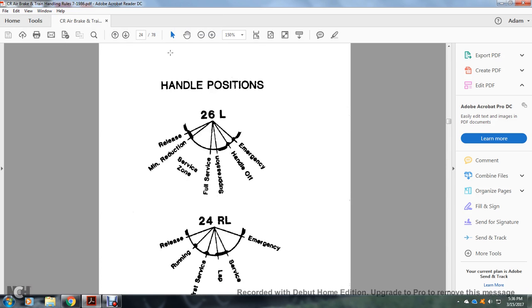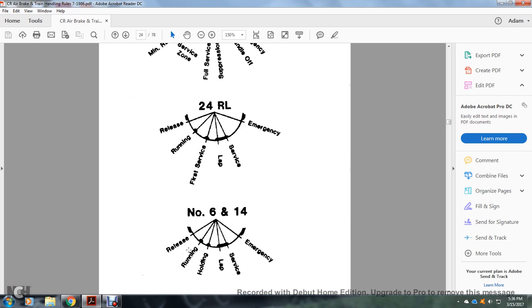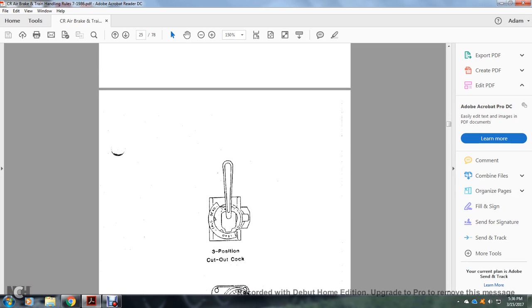All right, the 26L shows the handle positions: release to the far left, then minimum reduction, service zone, full service, suppression, handle off, and emergency. 24RL brake: release, running, first service, lap, service, emergency. Number 6 and 14EL: release, running, holding, lap, service, and emergency.